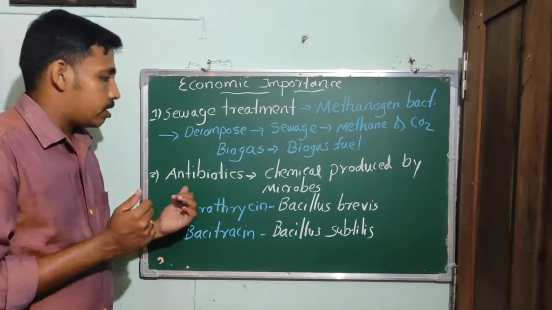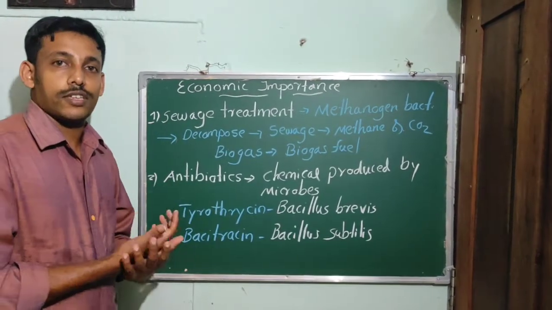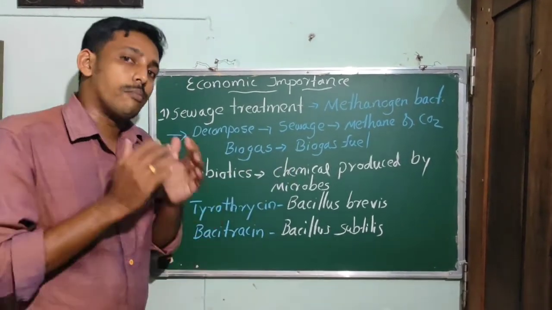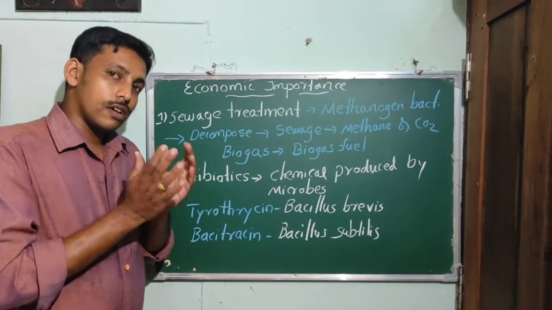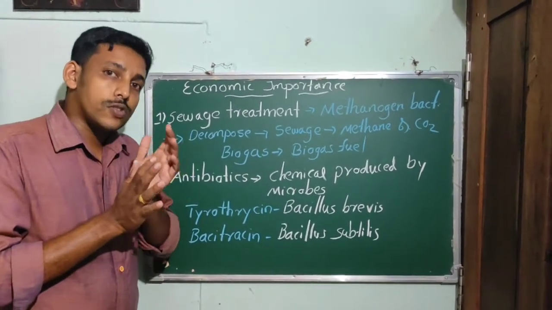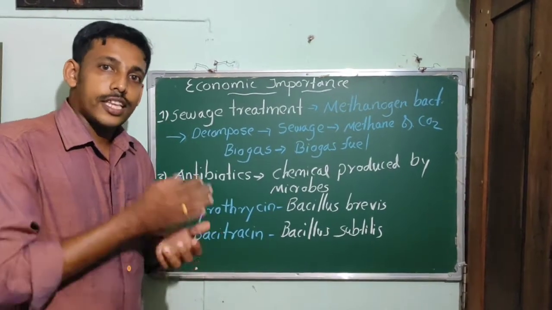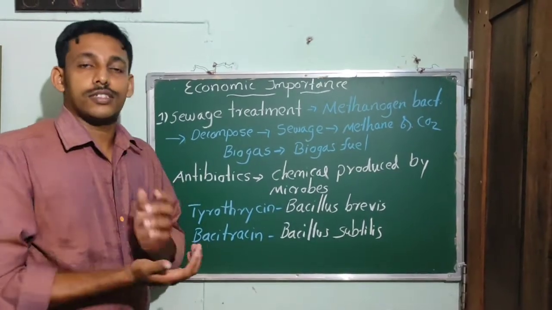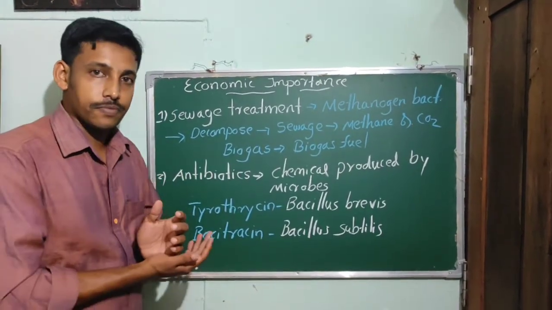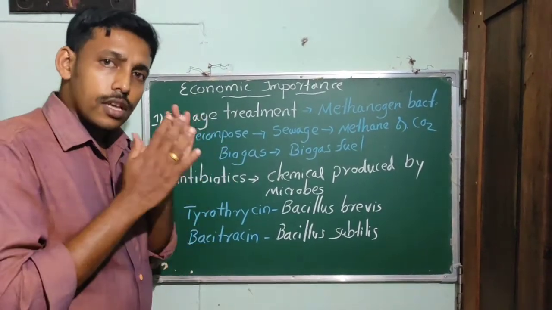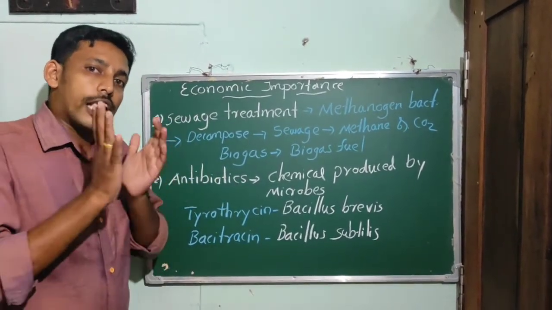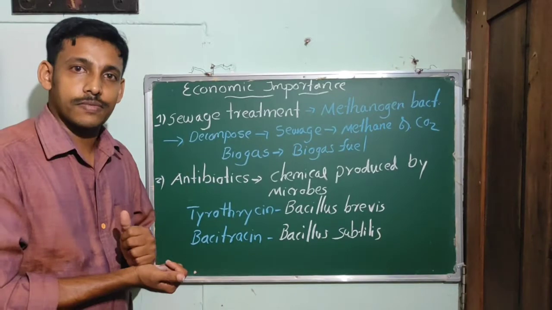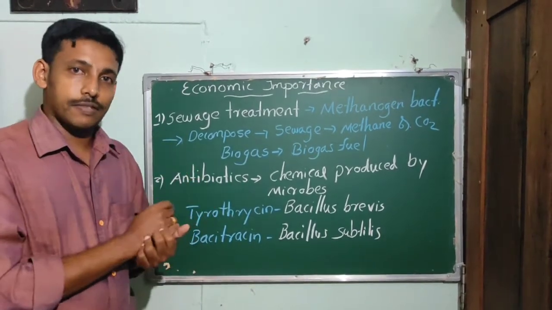The next one is antibiotics. What are antibiotics? These are chemicals which are produced by the microbes. Antibiotics are chemicals produced by microorganisms, and they can be used to treat some infections affecting our body. We have isolated different types of antibiotics from different types of bacteria.